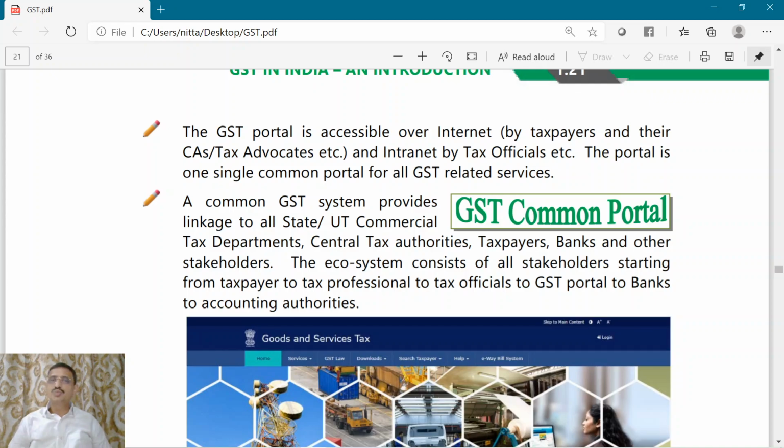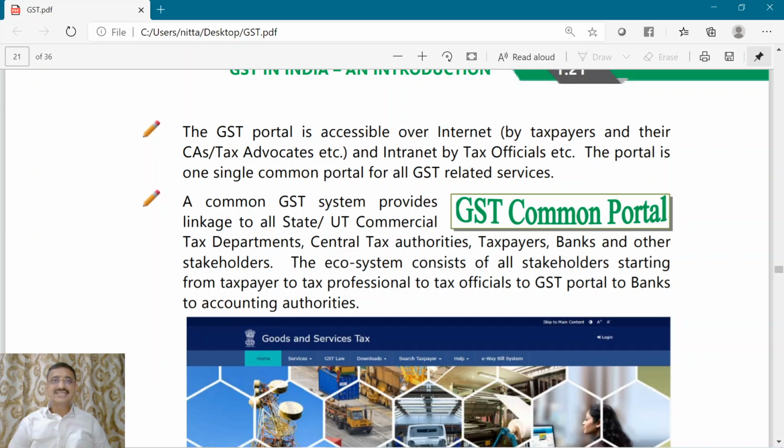Also, this portal can be accessed through the internet not only by the taxpayer, but the taxpayer may sometimes appoint a chartered accountant, a tax consultant, or a tax advocate. They also can access the GST portal over the internet. Let us say where the turnover exceeds a threshold limit, then the GST audit is necessary, and the GST audit report shall also be furnished through this GST common portal.